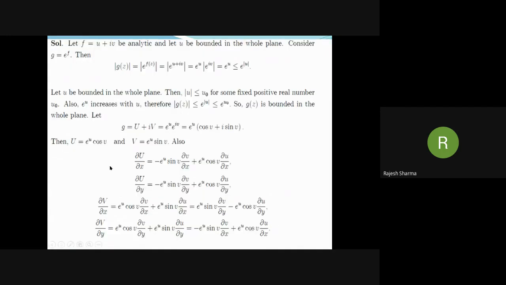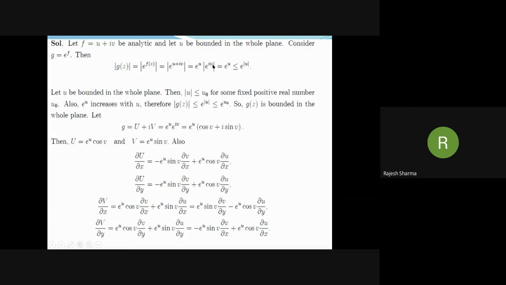Now let f is equal to u plus iota v be analytic and let its real part be bounded in the whole plane. Consider this function g equal to exponential f. First note that its modulus mod g(z) is equal to mod exponential f(z). This we can write as exponential u plus iota v, which is exponential u times mod exponential iota v.